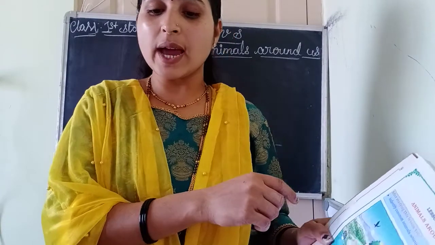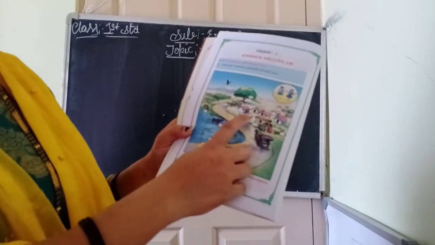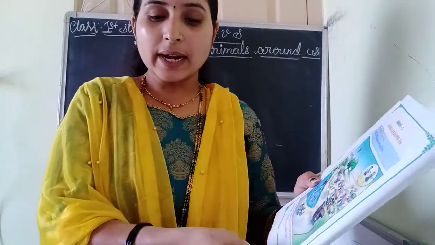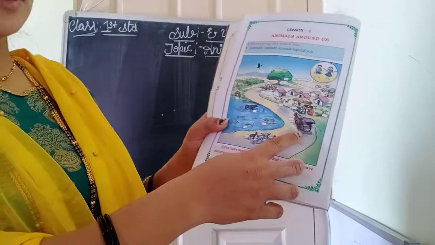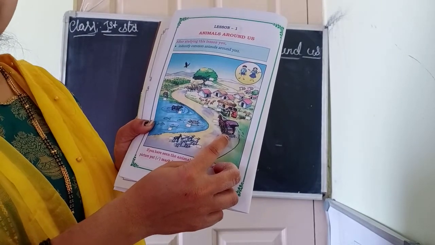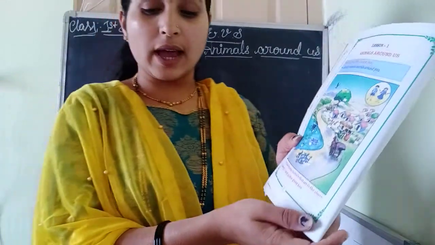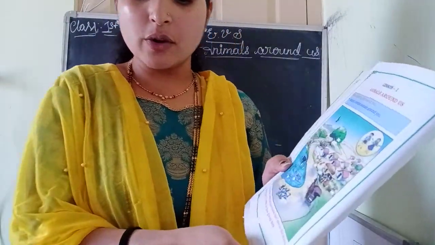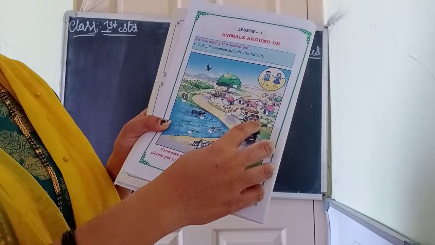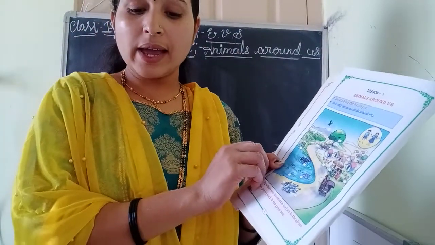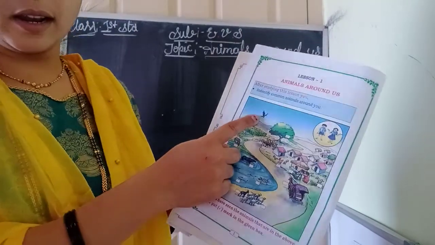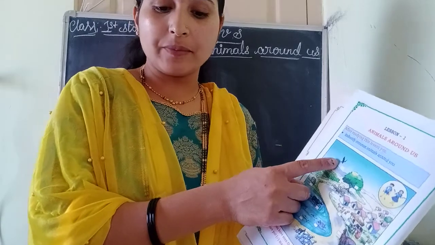There are 4 dash near the hut. There is one hut. There are 4: 1, 2, 3, 4. 4 hens are there. A dash is pulling a tonga. They have given one tonga picture. Which animal is pulling a tonga? Horse, right? Yes, we have to write the answer. A woman is milking a dash. Woman is collecting the milk from the cow. Cow is the answer. And dash is flying in the sky. One bird is flying in the sky. Which bird is this? Eagle. An eagle is flying in the sky. Next.